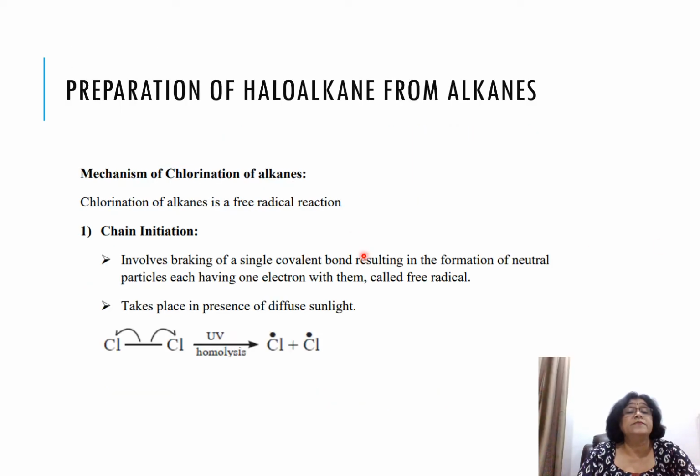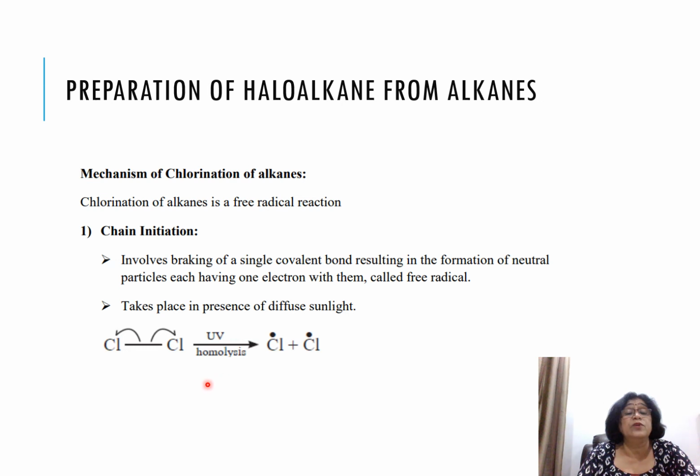Then next is mechanism of chlorination of alkanes. So in mechanism, basically in chlorination, what is happening? The free radical mechanism is happening here. What do you mean by free radical mechanism? It includes three steps: chain initiation, chain propagation, and chain termination. So basically what happens in chain initiation is, when methane is reacted with chlorine in the presence of sunlight, then